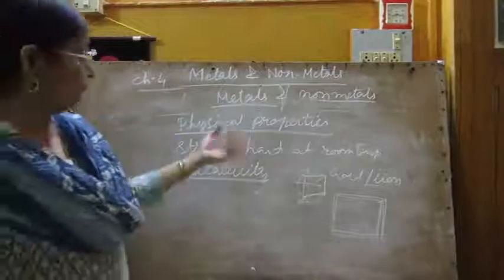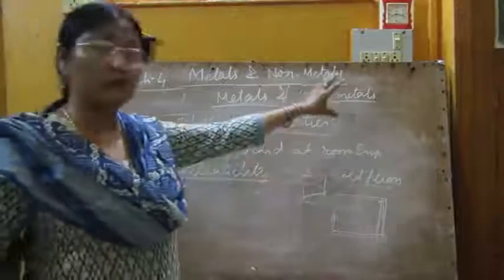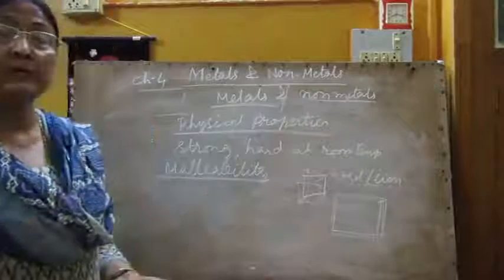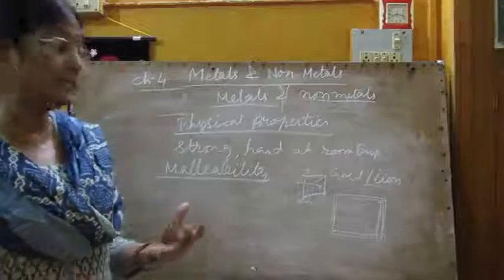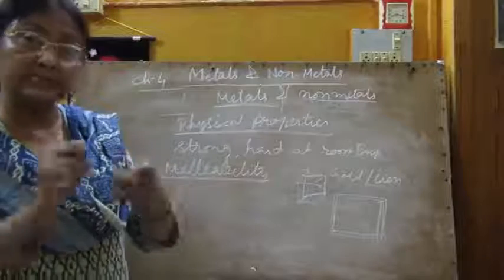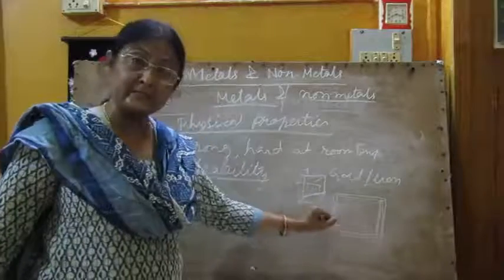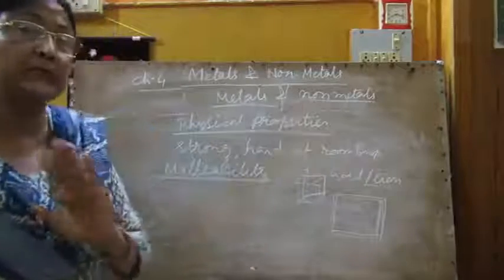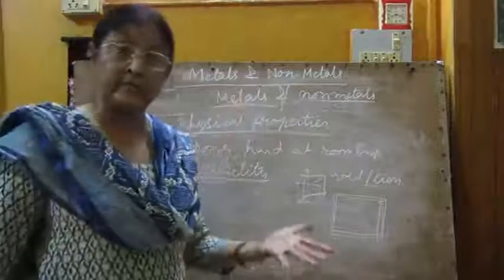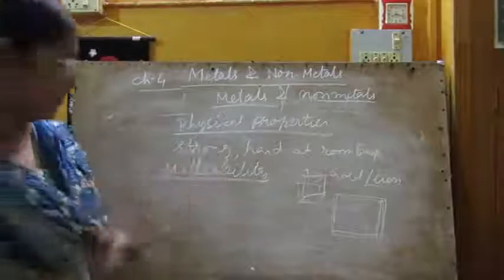Whereas the non-metals cannot be like that. If you take a non-metal, suppose iodine, bromine (bromine is liquid), iodine if you take, it will just be brittle. Brittle means if you heat this one, it will just break into pieces. So that is the difference, where metals you can beat and make into thin sheets, but non-metals you cannot make thin sheets by heating or beating. So this was the difference of metals and non-metals.